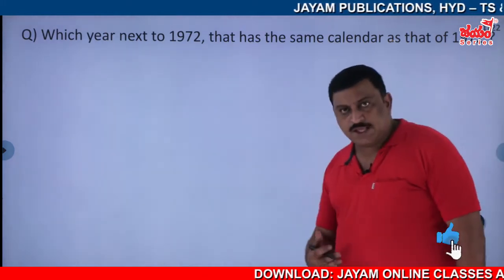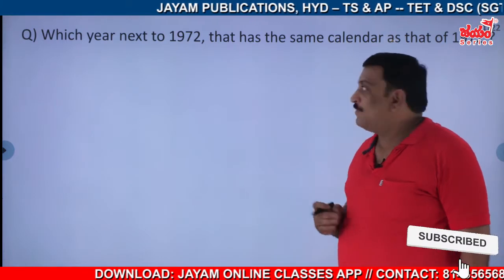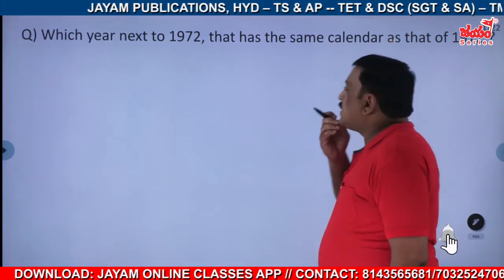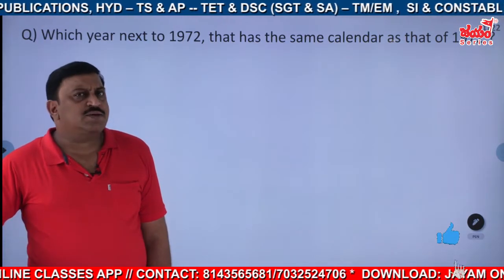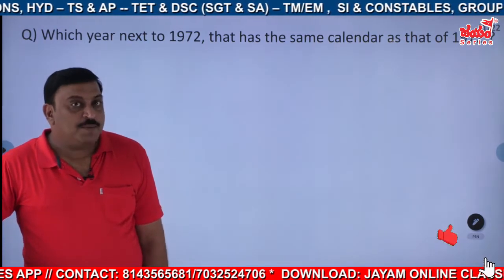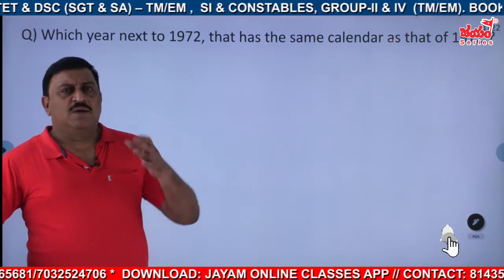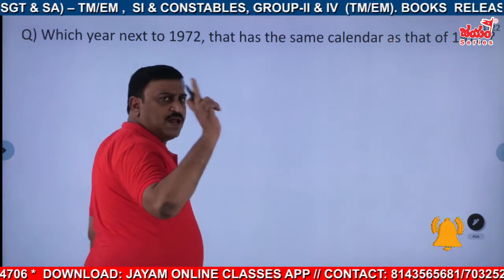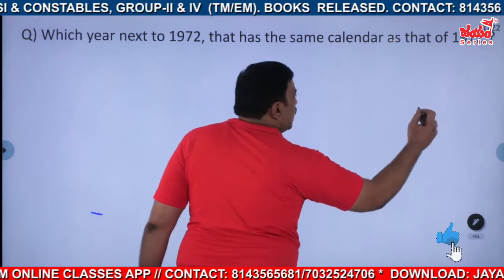Yeah, you try this one. Which year next to 1972 has the same calendar as that of 1972? Is 1972 a leap year or a normal year? Leap year. So what do you have to say? Simply, no need of filling this one. It is a leap year. The table goes, the same calendar for a leap year comes after 28 years.